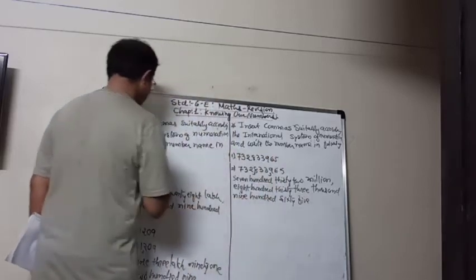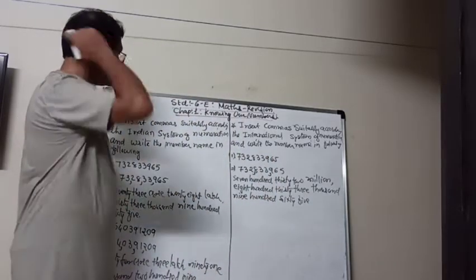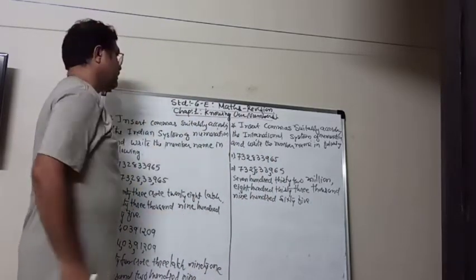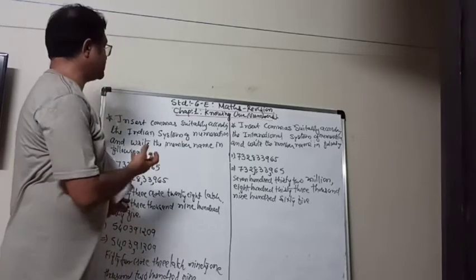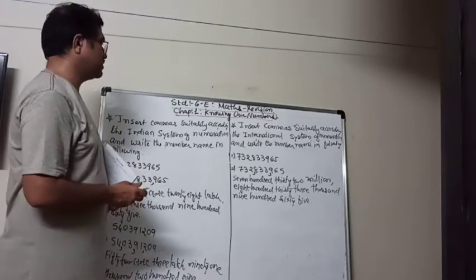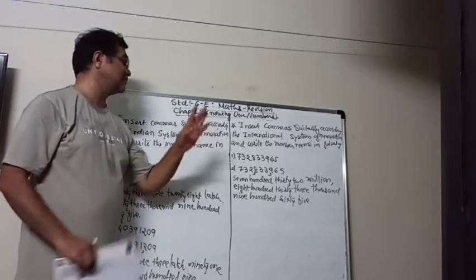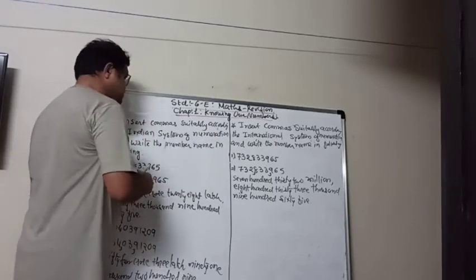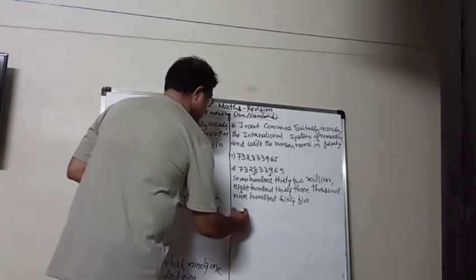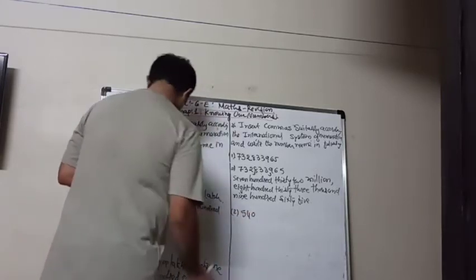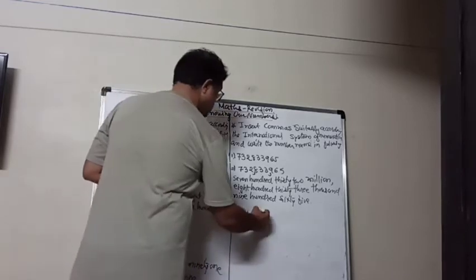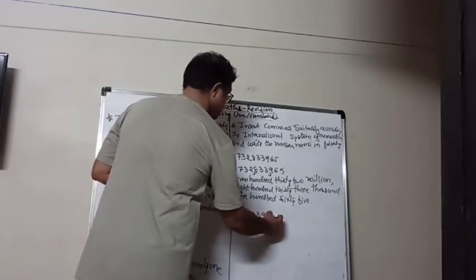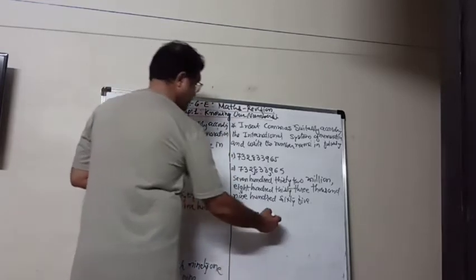So numbers are same, but because of the commas and the system in the Indian and international, the number name is totally different here. We will take the second example also, same number. 540391209.